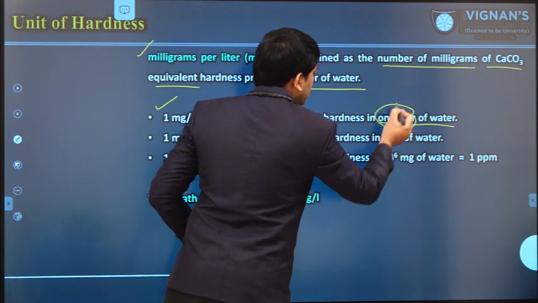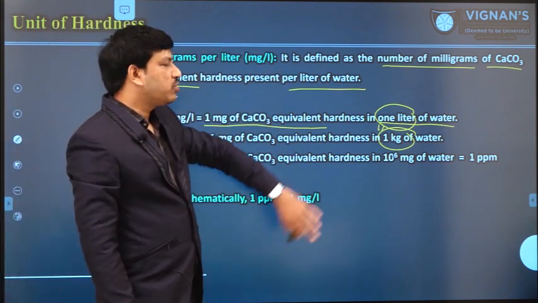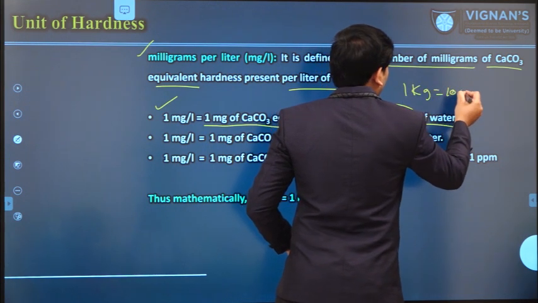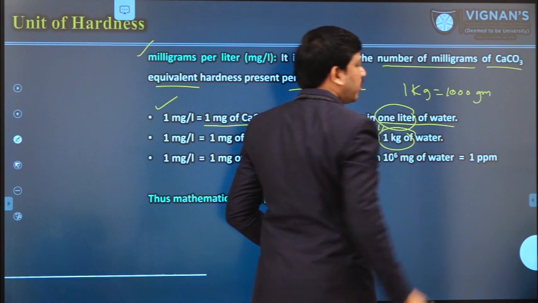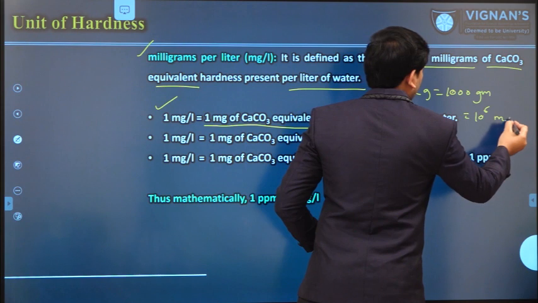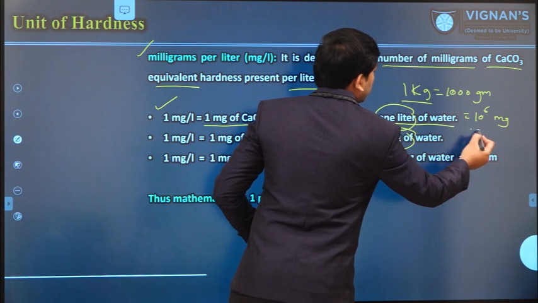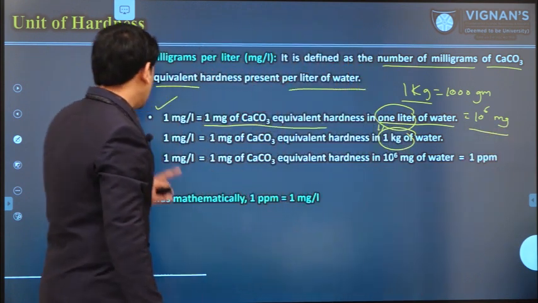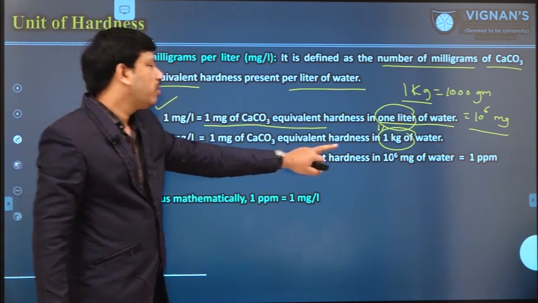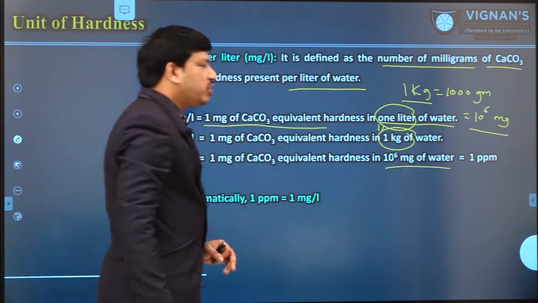But we know 1 liter is equal to 1 kg because the density of water is 1. 1 kg is equal to 1000 grams, and that is equal to 10 power 6 milligrams. So 1 kg of water is 10 power 6 milligrams. So 1 mg per liter is defined as 1 mg of calcium carbonate equivalent hardness present in 1 kg of water, which is 10 power 6 mg of water.